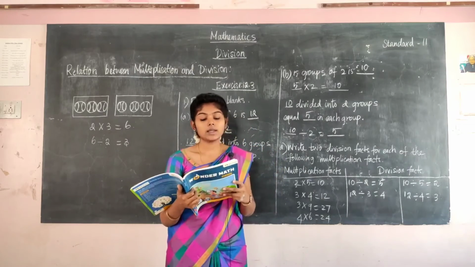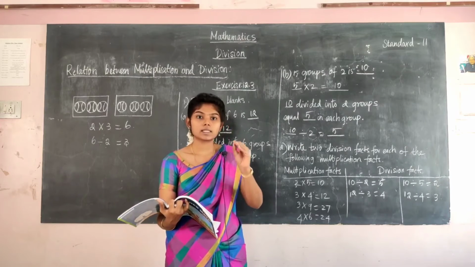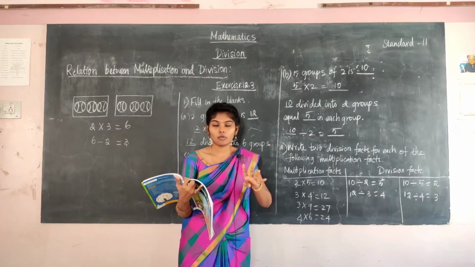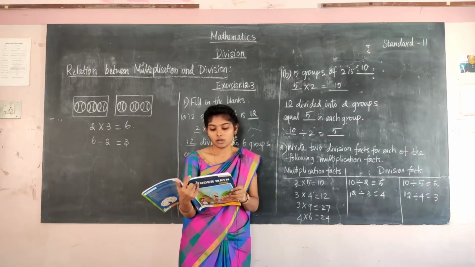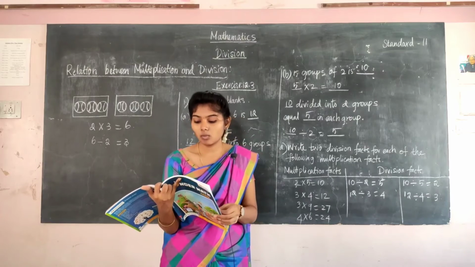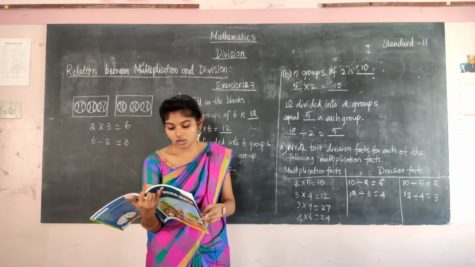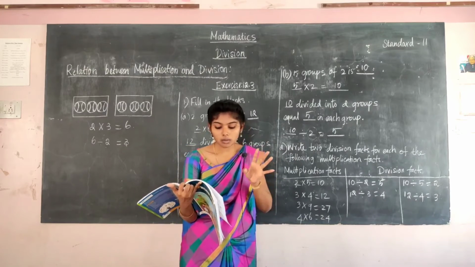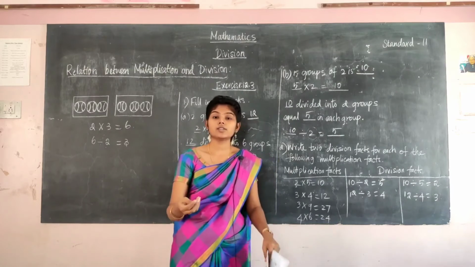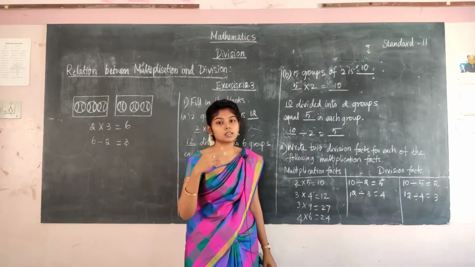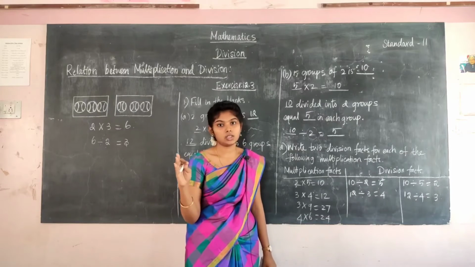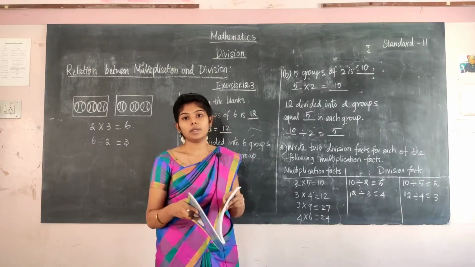Minu has less than 20 books. It's not 20 books, it's less than 20 books she is having. And while she is arranging the books by 4, 2 books are left remaining. So what will be the answer? Keep that as a note. When she takes the books in piles of 3, all the books are distributed equally. There are 2 clues given here. While she is arranging the books as 4, 2 books remain. And while she is arranging the books by 3, every book is arranged. There are no books left. So what will be the answer there?